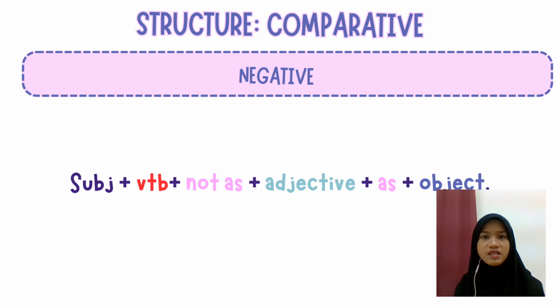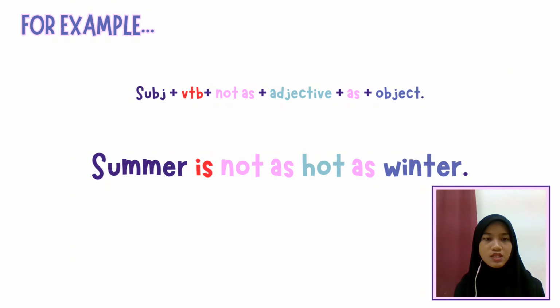The next structure is the negative structure. The formula is subject plus verb to be plus not as plus adjective plus as plus object. For example, summer is not as hot as winter. The subject here is summer. The verb to be is plus not as plus adjective plus as plus object winter.